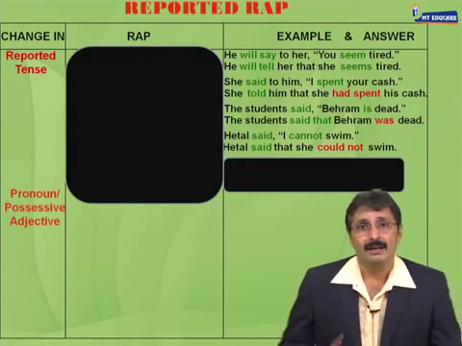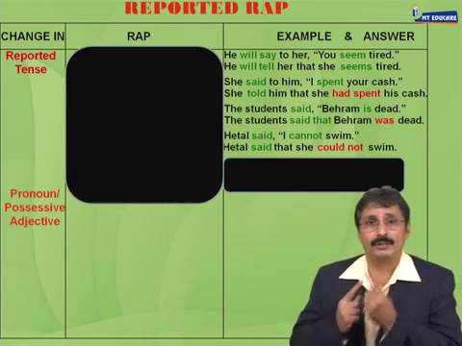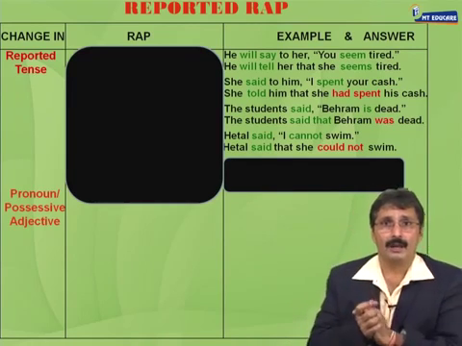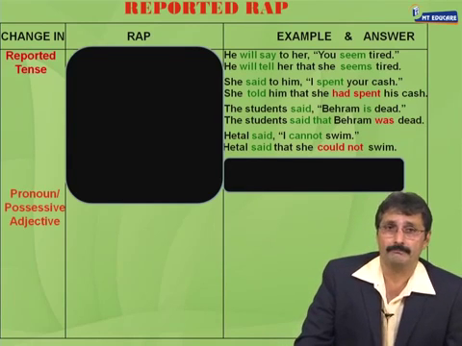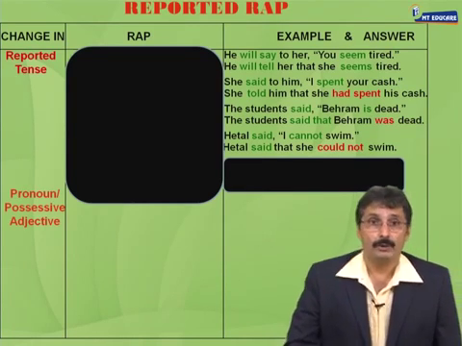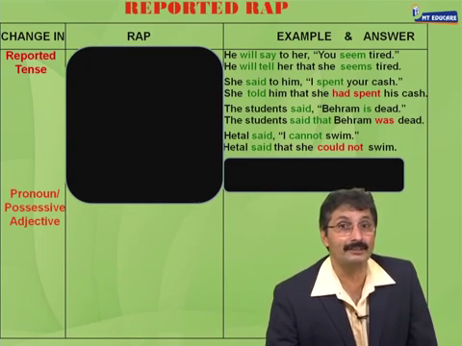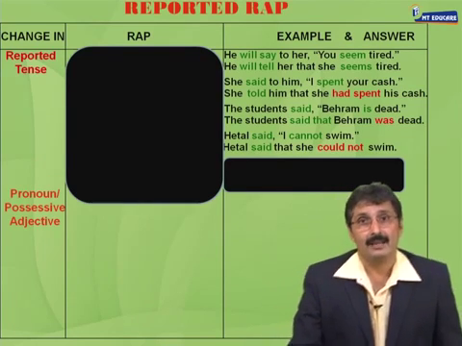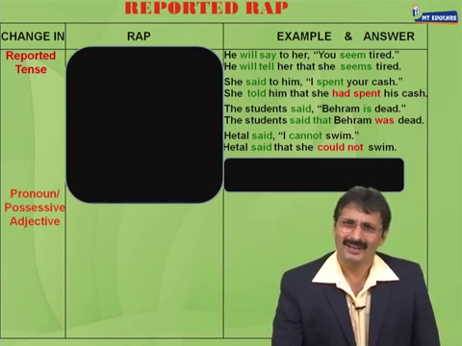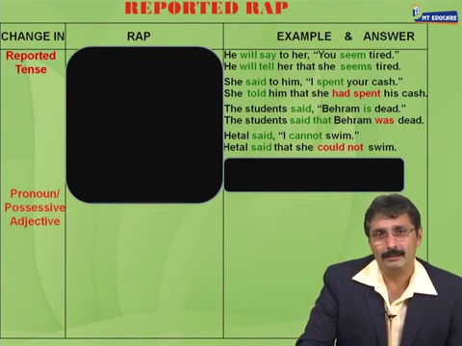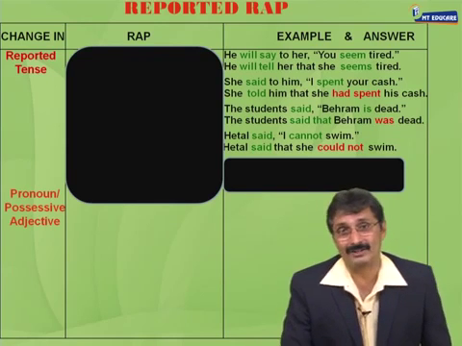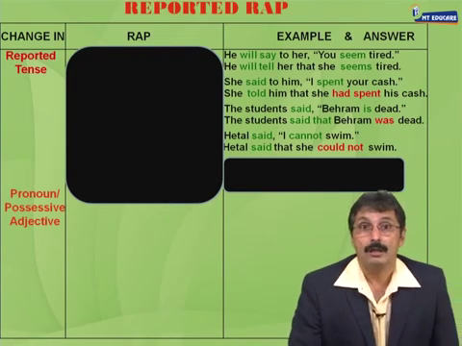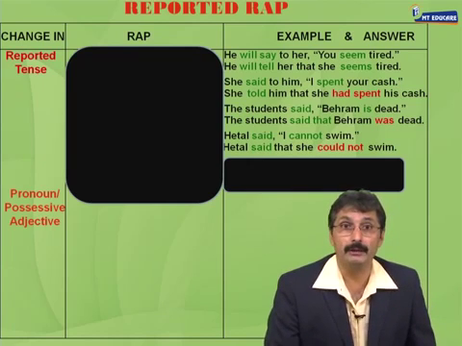Let's read some examples and answers which are on the screen right behind me. Here we are. The first sentence, he will say to her, you seem tired. Direct speech. Its indirect speech, he will tell her that she seems tired. Second sentence, she said to him, I spent your cash. She always says that to him, right? Its answer, she told him that she had spent his cash. Third sentence, softly please. The student said, Behram is dead.